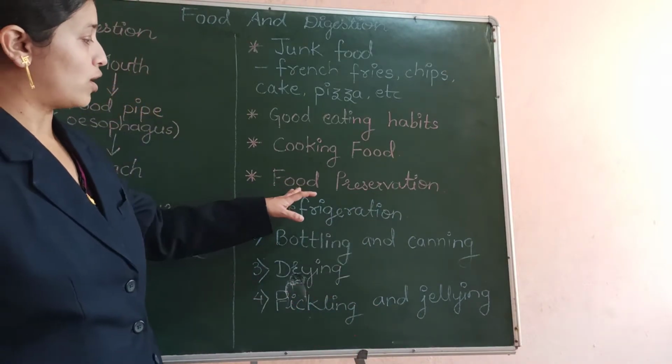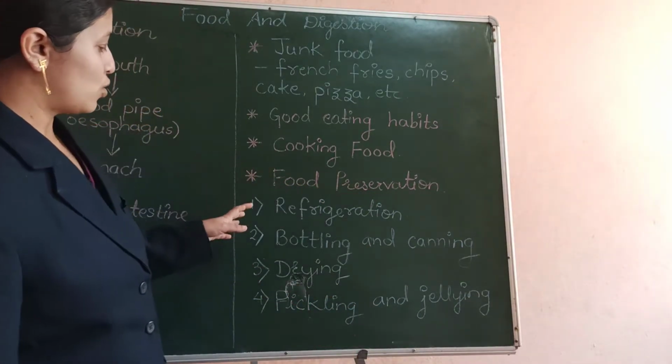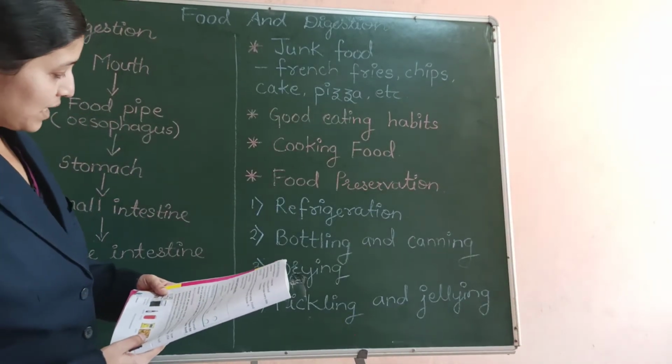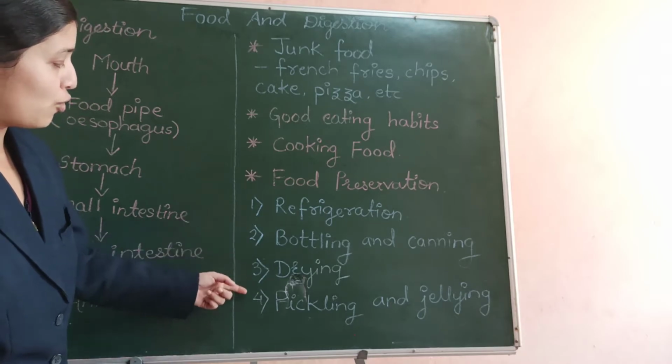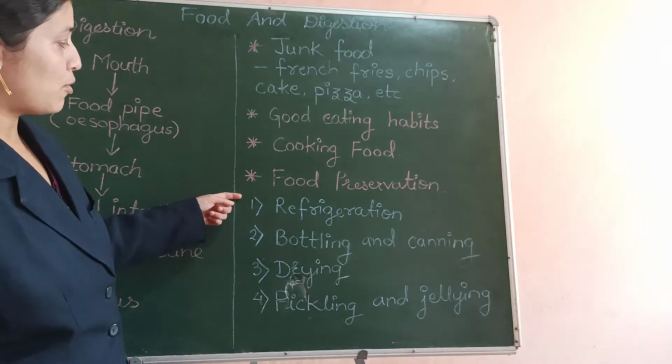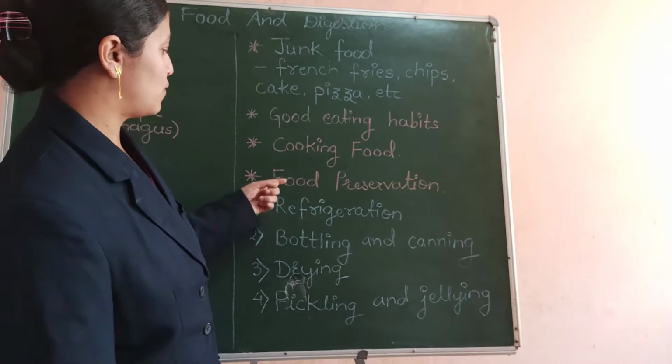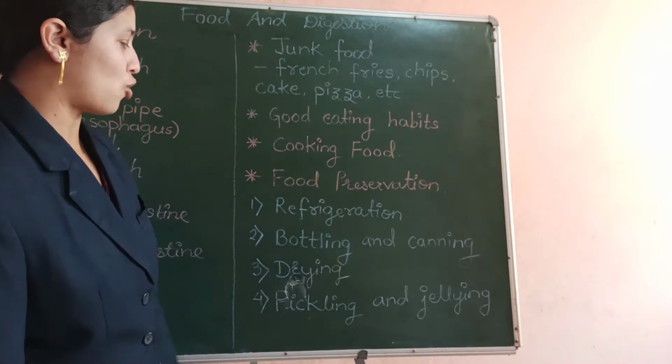This process is called food preservation. Here 4 ways are given with the help of which the food can be kept safe for a longer time.